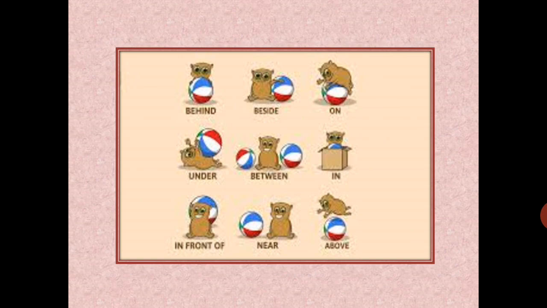On the ball means बॉल के ऊपर बैठा हुआ है, touching that ball. Under means बॉल के नीचे. Between, as I told you, दो बॉल के बीच में. Inside the box, right? In front means सामने. Near, बराबर में. And above is ऊपर but without touching it.